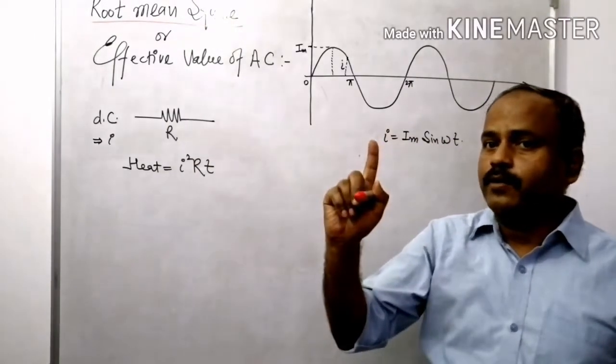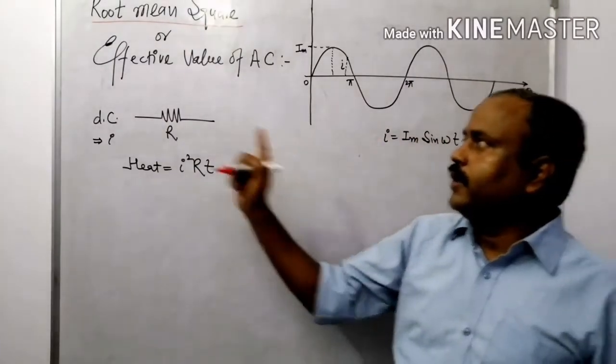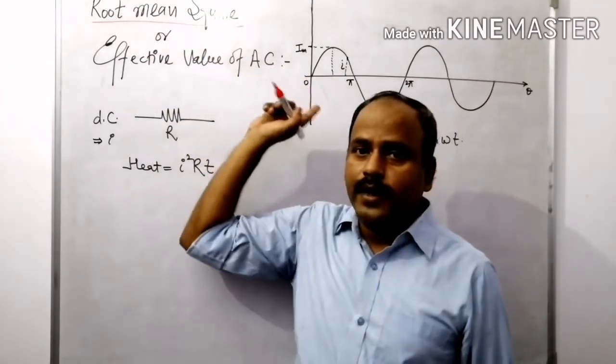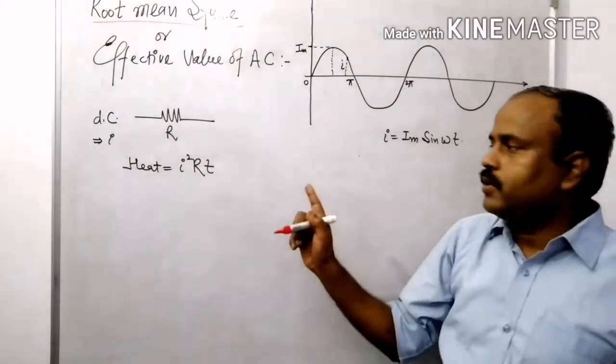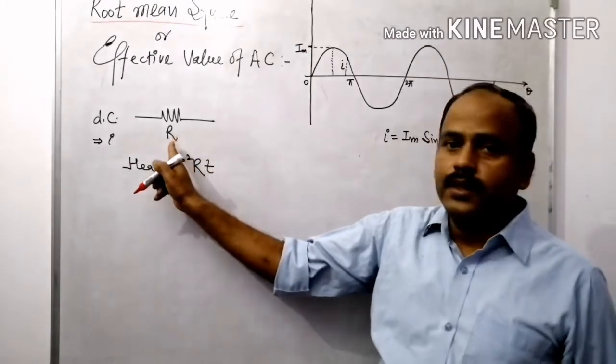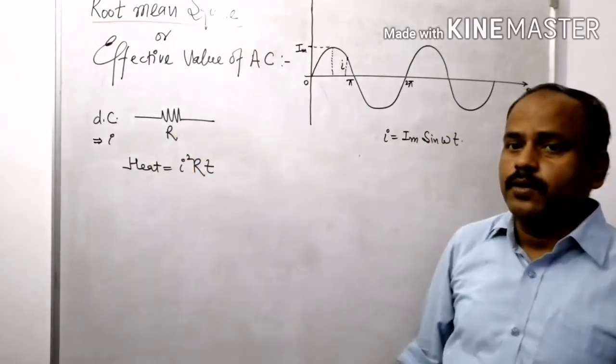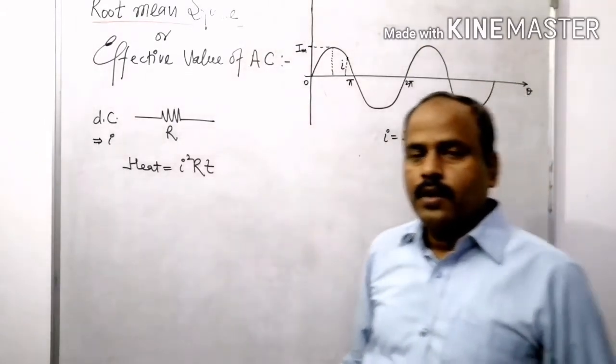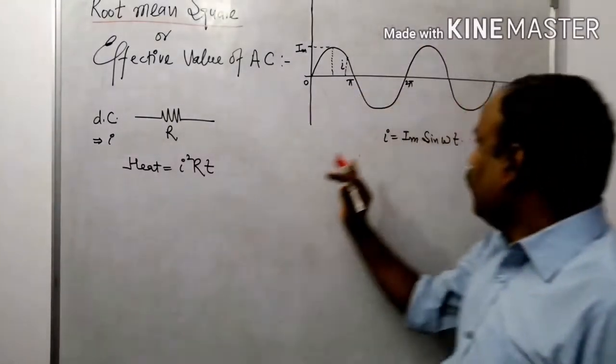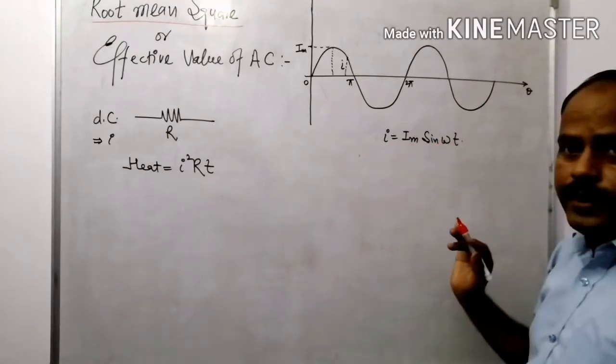I am going to find out that value of current, that is the root mean square value of alternating current, which will produce the same amount of heat in this resistor in the same time interval. Right? This is known as the root mean square value. Okay. I equal to I maximum sin omega t.